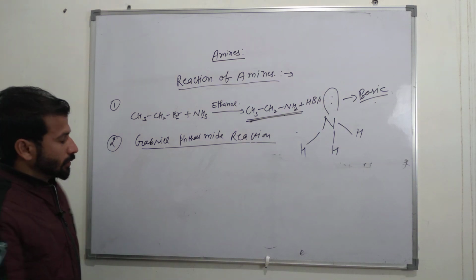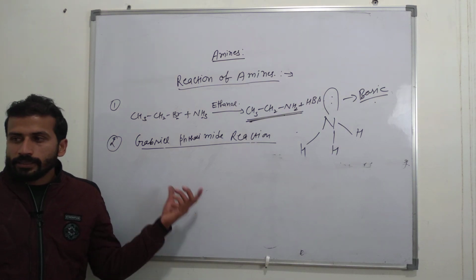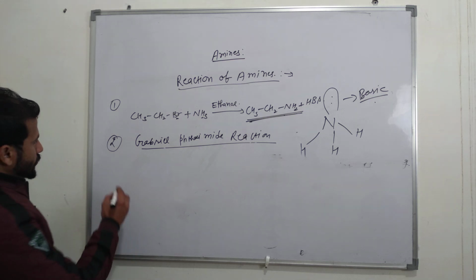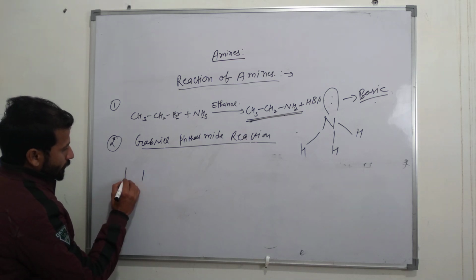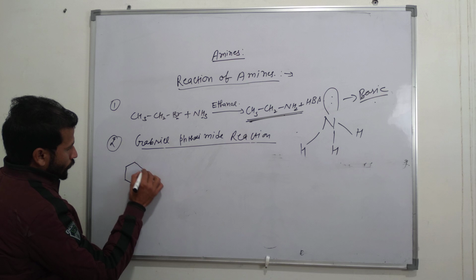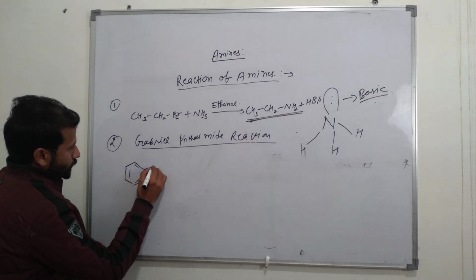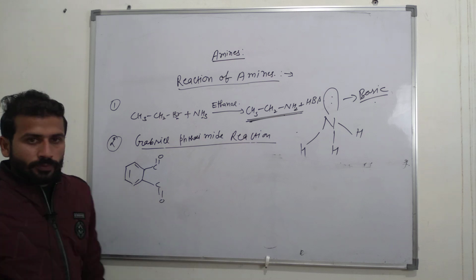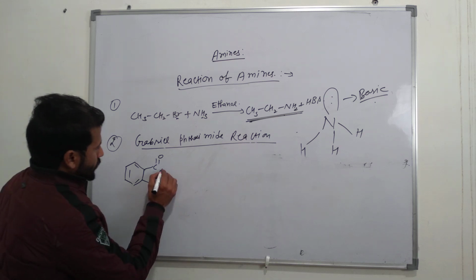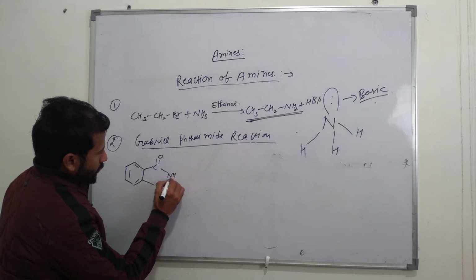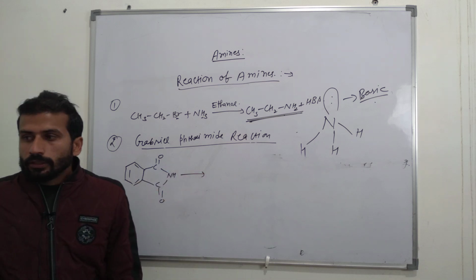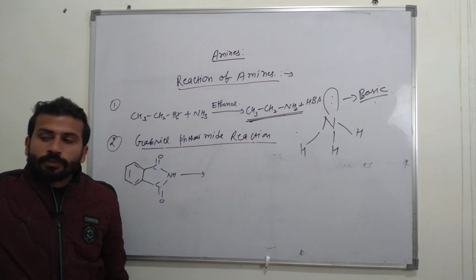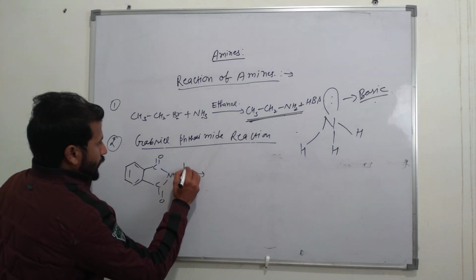Now let's discuss. First of all, the reactant is phthalimide. First we draw the structure of phthalimide. Here, first reaction with potassium hydroxide, KOH.